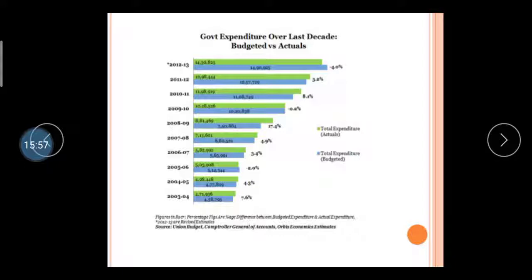Here you see the blue color indicates total expenditure budgeted and total actually done. From 2003 to 2012-13, you see that our budgeted expenses are lesser and our actual expenses are higher, right?